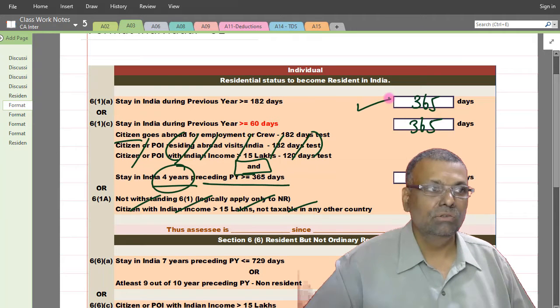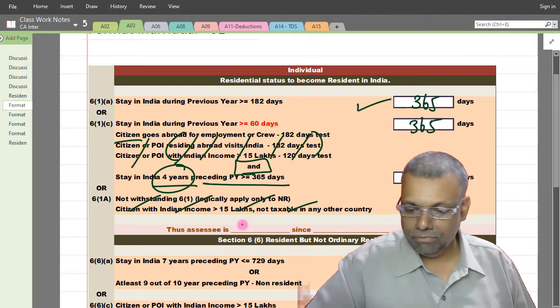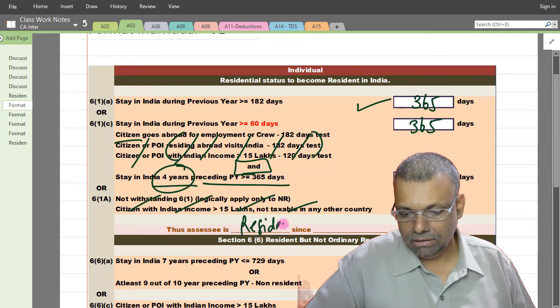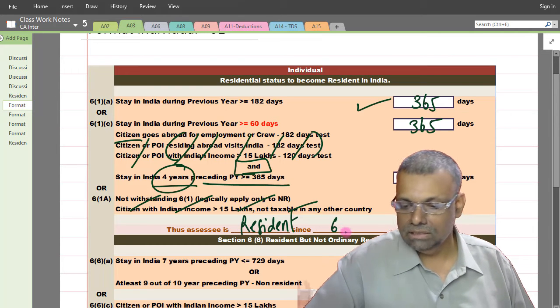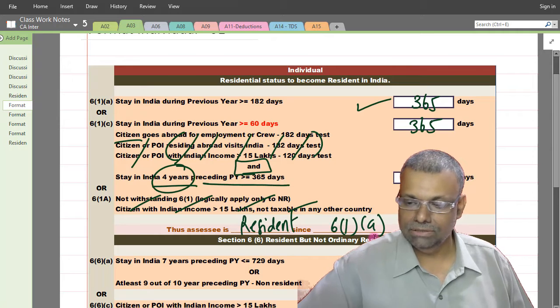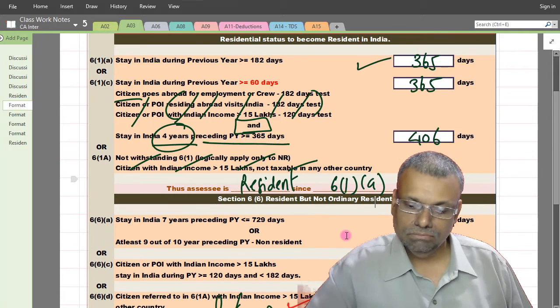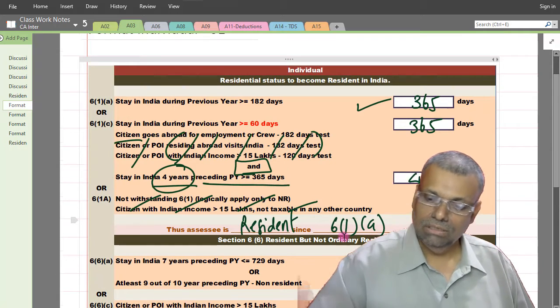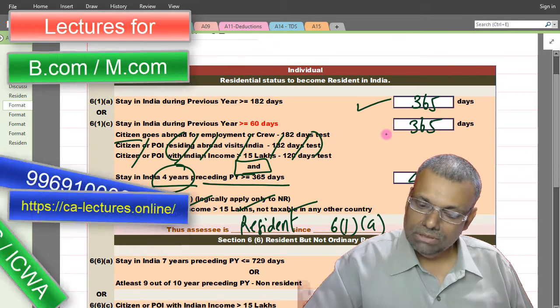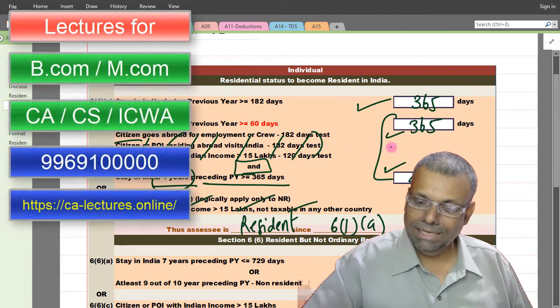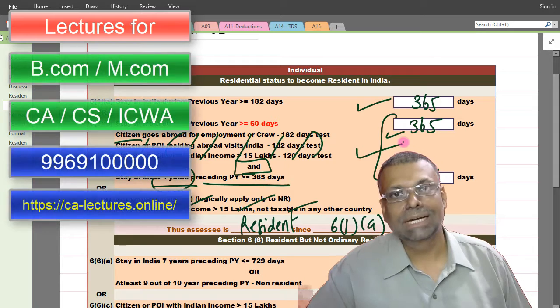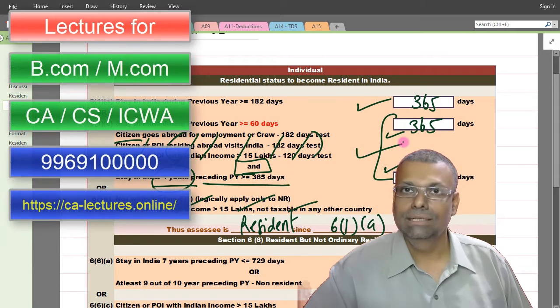And anyway, 6(1)(a) is straight away satisfied, and therefore she is resident. Actually even 6(1)(c) has been satisfied, but it hardly matters. If any one condition is satisfied, you are going to be resident in India.